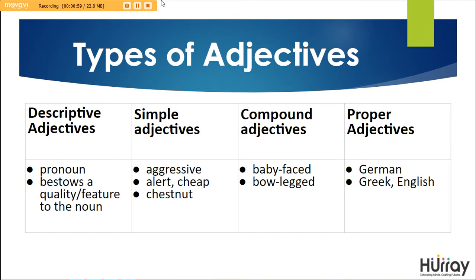Under descriptive adjectives, you usually find words which bestow a quality or feature to the noun. Under simple adjectives, you will find words that denote descriptions such as aggressive, alert, cheap, or chestnut. Under compound adjectives, you will find words such as baby-faced or bow-legged, and under proper adjectives, you will find words such as German, Greek, or English.